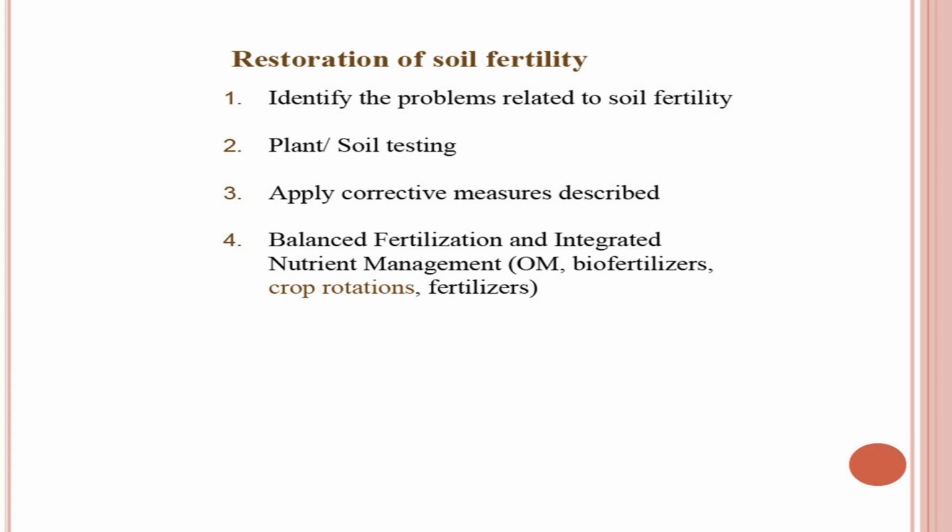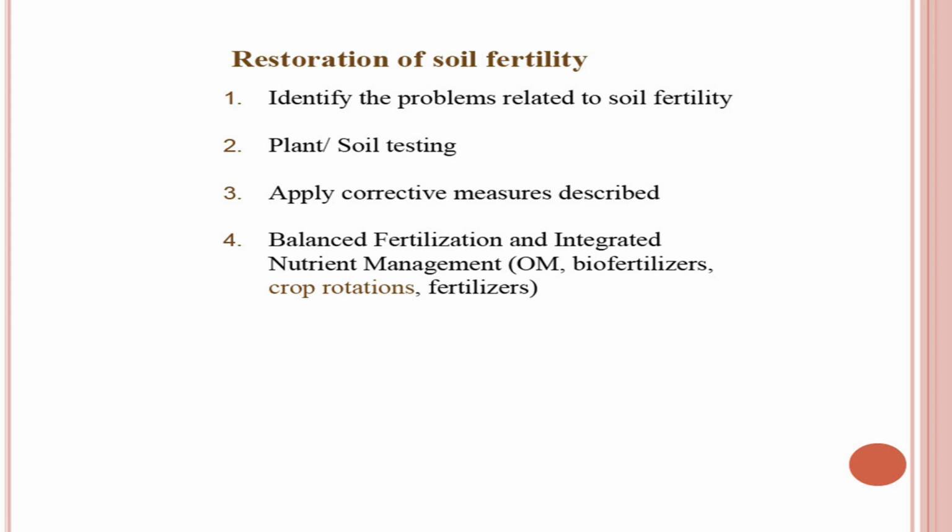Means, is it due to biological properties, chemical properties or physical properties? Is it soil erosion? Is it volatilization? Is it leaching losses more? Or what kind of soil fertility problem is there? So, you need to identify that problem, and according to that problem you need to suggest the corrective measures or follow the corrective measures. For example, if your soil is acidic, so you can suggest to the farmers that you go for lime application.